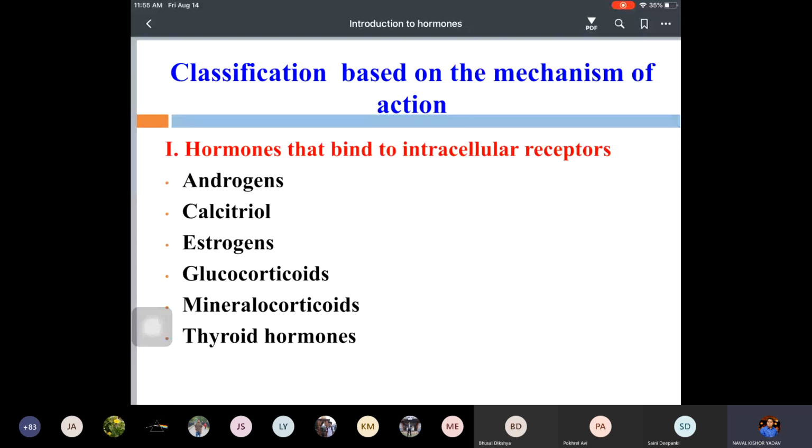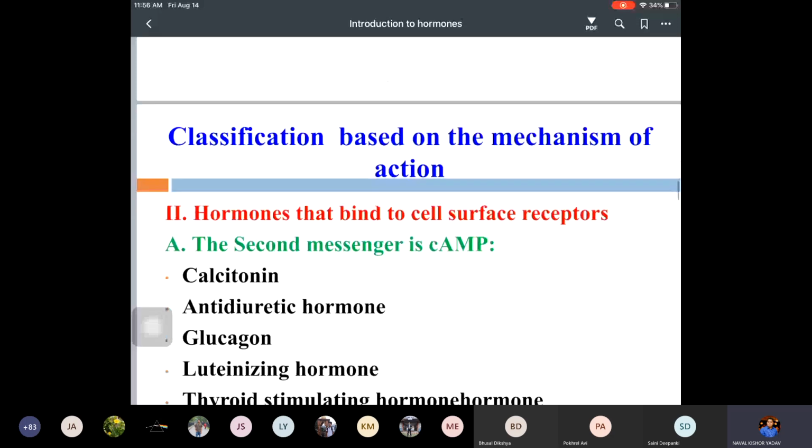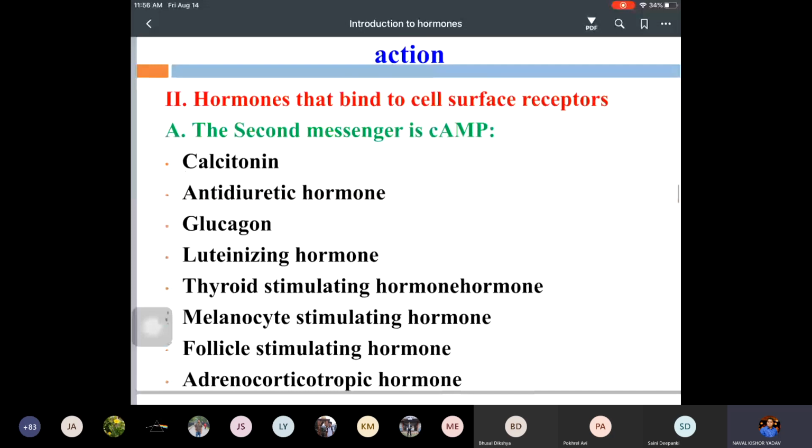Like the thyroid hormones, they bind to the nuclear receptors. And glucocorticoids and mineralocorticoids bind to the cytosolic receptor. So the hormone will bind to the receptors present in the nucleus or the cytosol, and it forms the hormone-receptor complex. Then there will be transcription, then translation, and a specific protein will act. We'll discuss with the diagram tomorrow how it acts through the intracellular receptors.